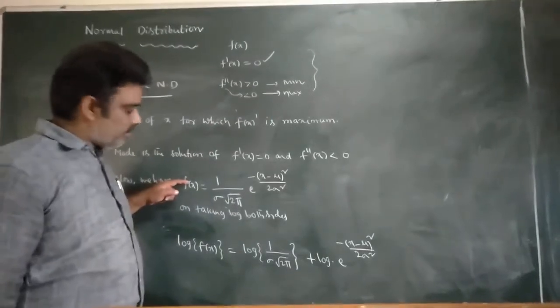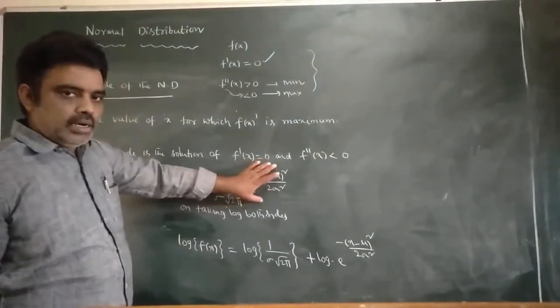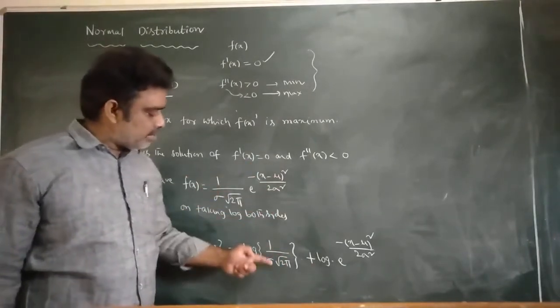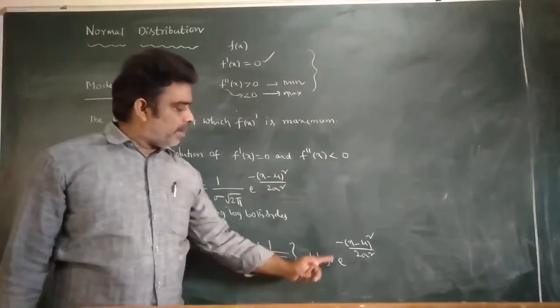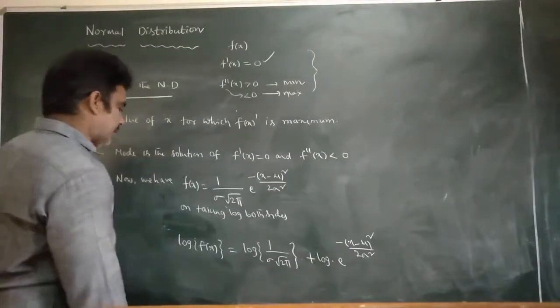Since log of m into n is log m plus log n, I am writing it as log 1 by sigma root 2 pi, the entire constant term, plus log of e power minus of x minus mu whole square by 2 sigma square.